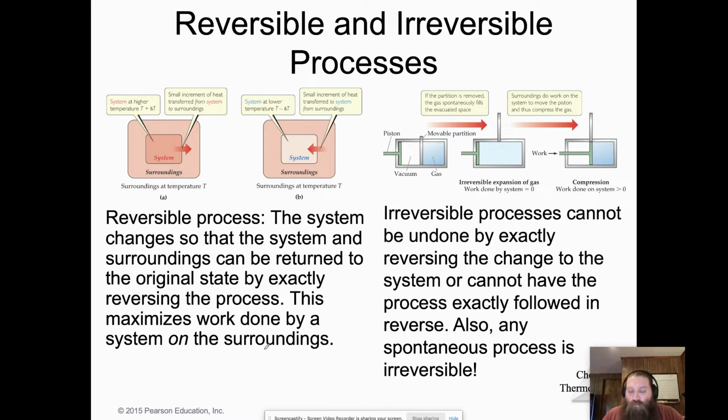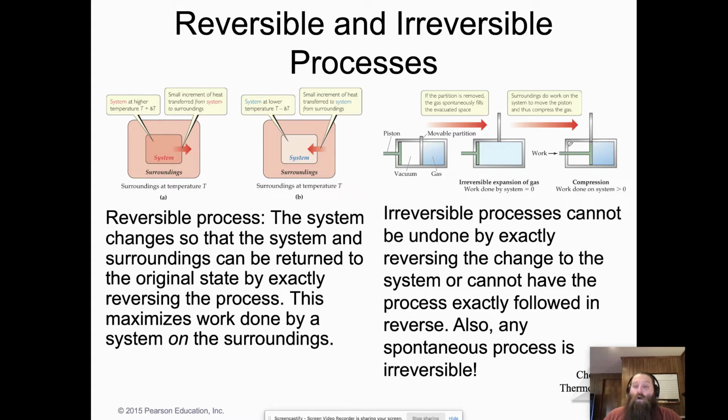Now, just for clarity's sake, most processes are not reversible. Okay, so this is again one of those in theory kind of things. There are not very many reversible processes. And we'll get to why shortly when we talk about entropy. An irreversible process cannot be undone by reversing the change to the system.